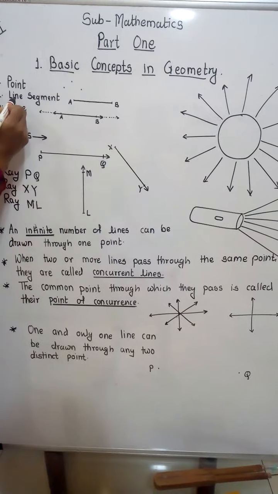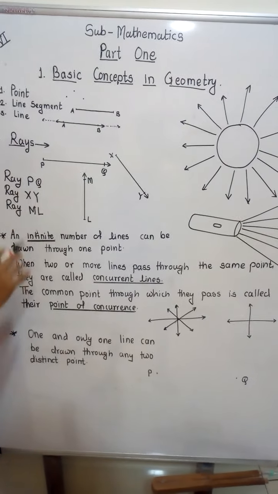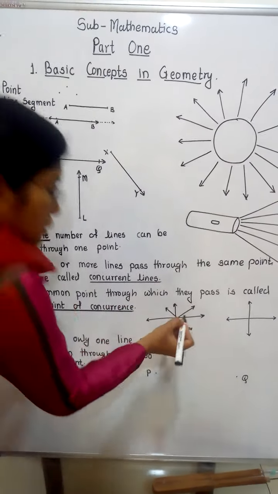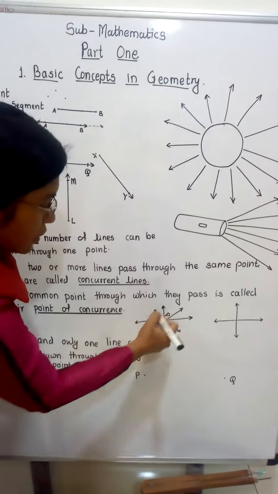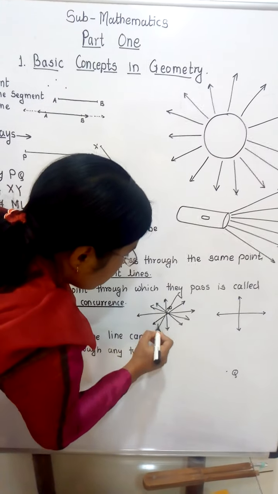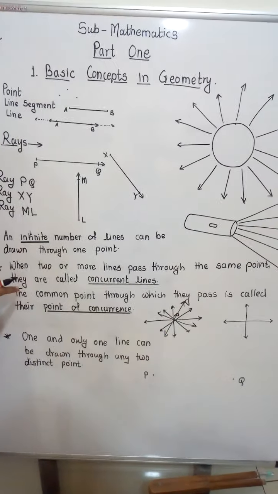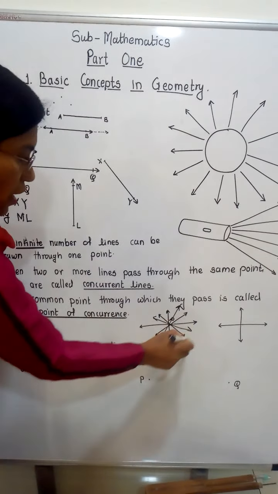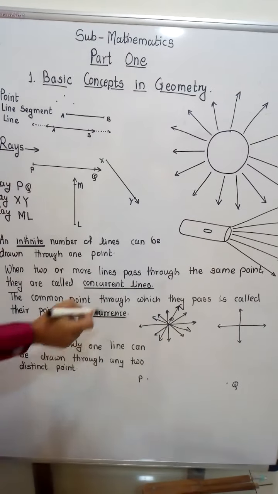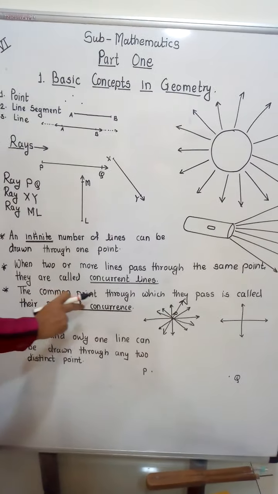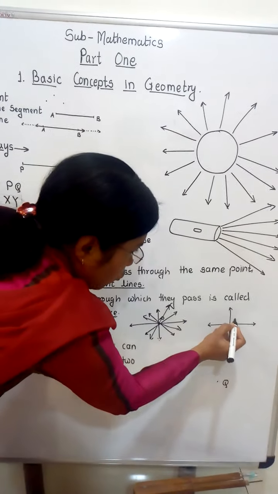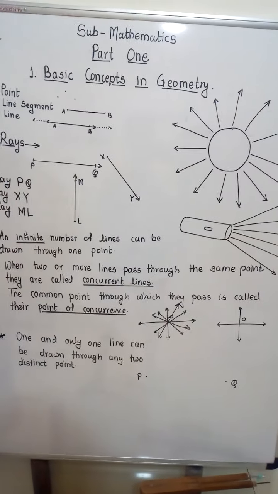Now three topics are covered: line segment, line and rays. Now we will see that an infinite number of lines can be drawn through one point. Suppose this is the point P. We can draw many lines, an infinite number of lines, going through point P. They are called concurrent lines. All these lines are concurrent because they all go through a single point. The common point through which they pass is called the point of concurrence. So P is the point of concurrence. Here point O is the point of concurrence.